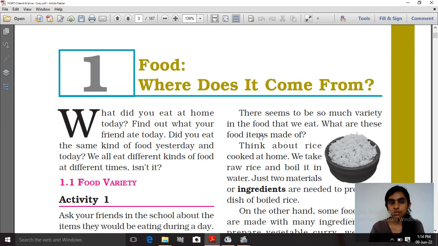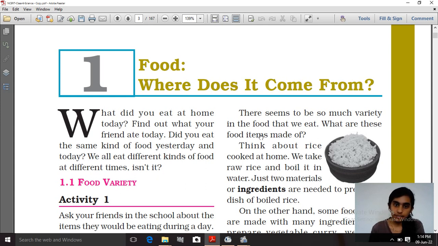I will also discuss these activities today, but you have to do them by yourself, because while doing those activities you will come to know many interesting facts. Doing the activity will make your concept clear as well as make your base strong, which is very necessary. So try to do it. I suggest that you try to do it in a group, then it will be much more interesting.